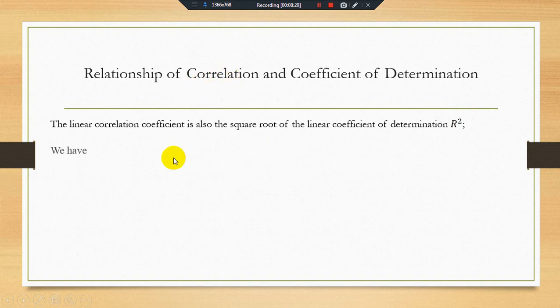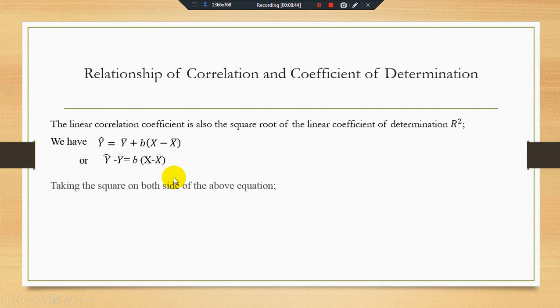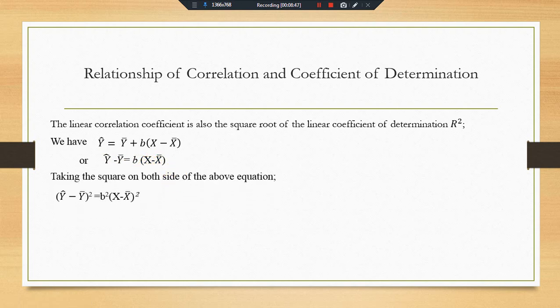Okay, we have y hat is equal to y bar plus b into x minus x bar. From this equation, if you subtract y bar and move it to the other side, this will become y hat minus y bar is equal to b into x minus x bar. Taking the square of both sides of the equation, and then substituting into the ratio, we have to divide this equation by summation y minus y bar square.